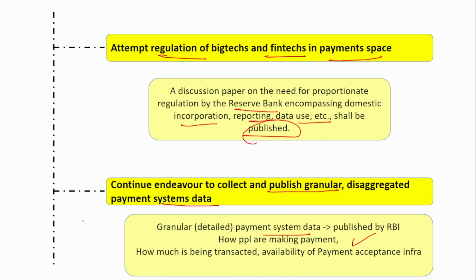Previously, there would be a huge lag between collecting data and publishing data. Like for example, suppose today is the first and they have collected the data, but they might publish it only after 3 months. So such a huge lag was there. But now it has been reduced tremendously. The lag between collecting and publishing data has been reduced tremendously, and RBI is working to reduce it even further. So continue endeavor to collect and publish data, and also reduce the publishing time or the lag.